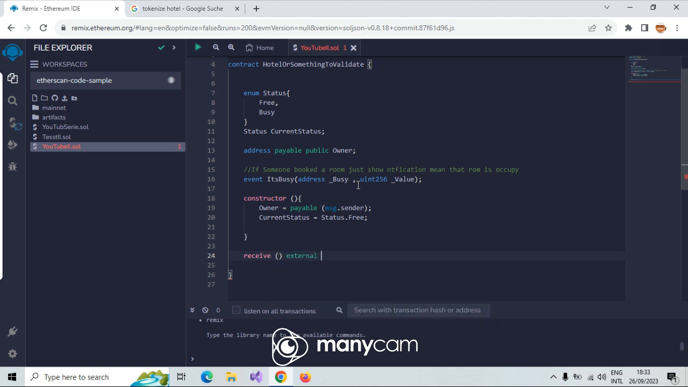Why is that external? Because everyone should be able to make a transaction to this contract, and that is also payable. This is business. Okay, this is business, and here receive. We learned that if a receive method is just like this, it's going to act just as default, and you receive that one.